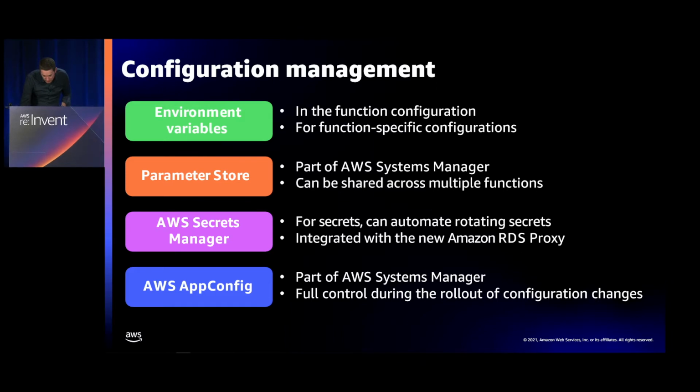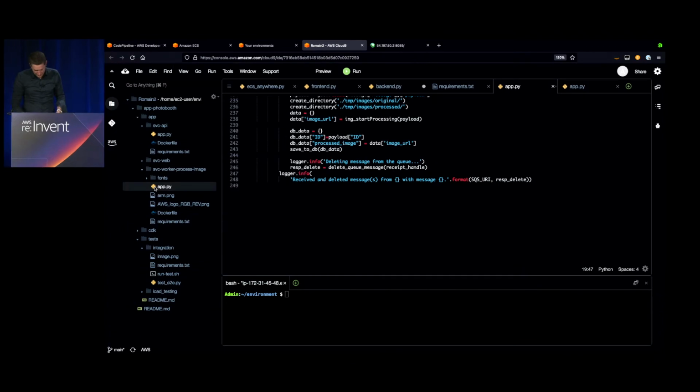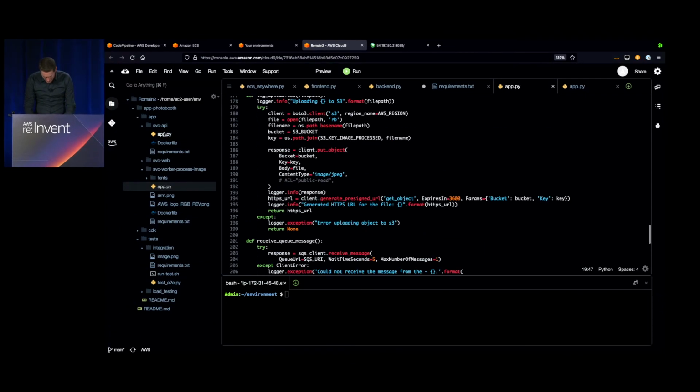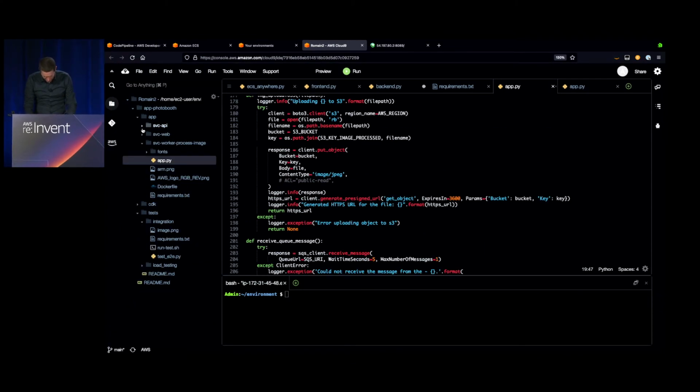So I'm going to flip. Okay, so this is one of my containers. It's the worker process image.